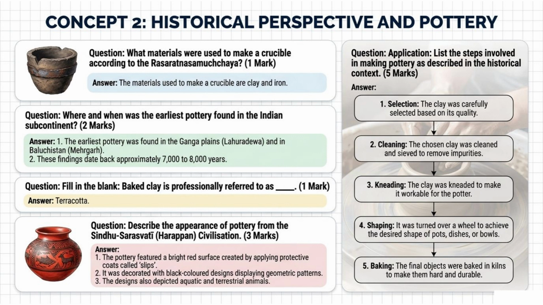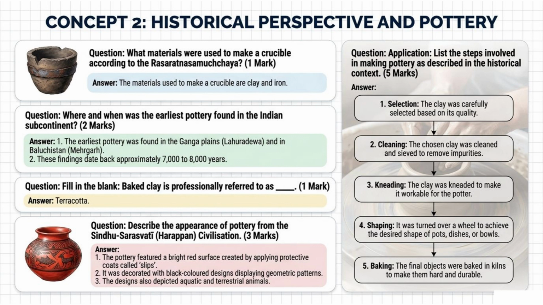Fill in the blank. Baked clay is professionally referred to as dash. 1 mark. Terracotta. Describe the appearance of pottery from the Sindhu-Saraswati Harappan civilization. 3 marks. The pottery featured a bright red surface created by applying protective coats called slips. It was decorated with black-colored designs displaying geometric patterns. The designs also depicted aquatic and terrestrial animals.